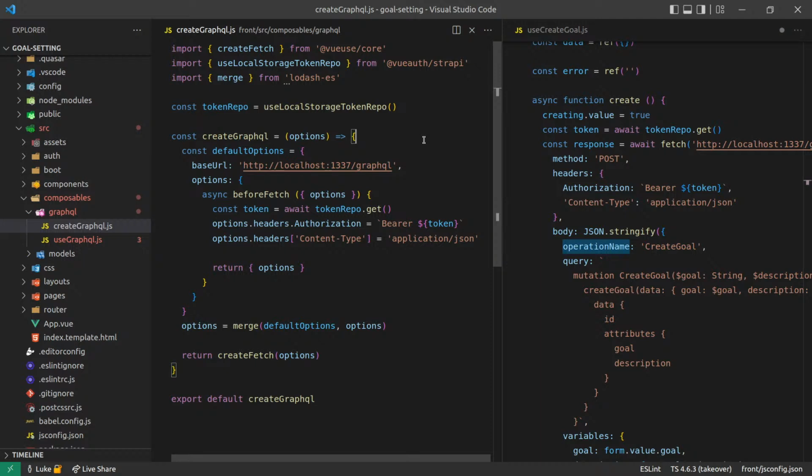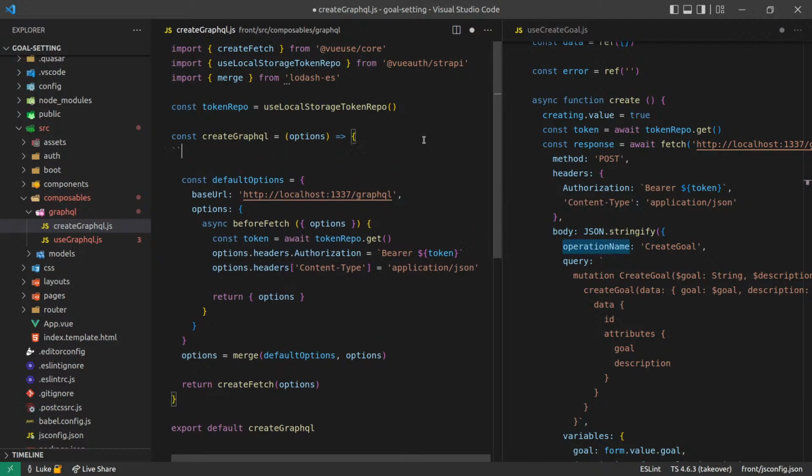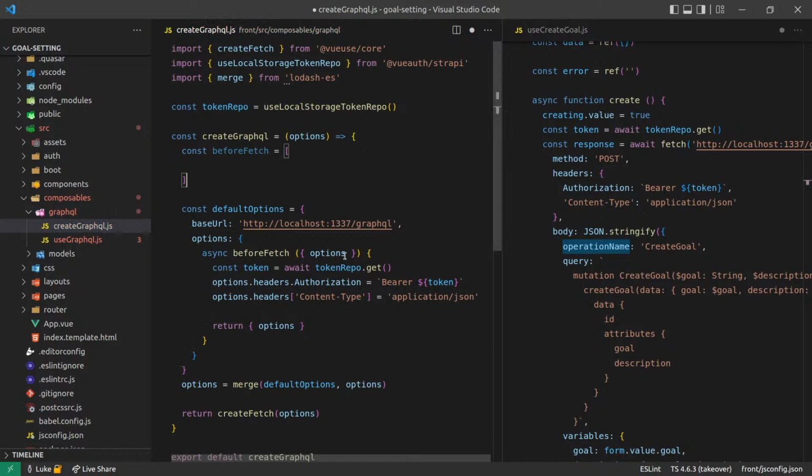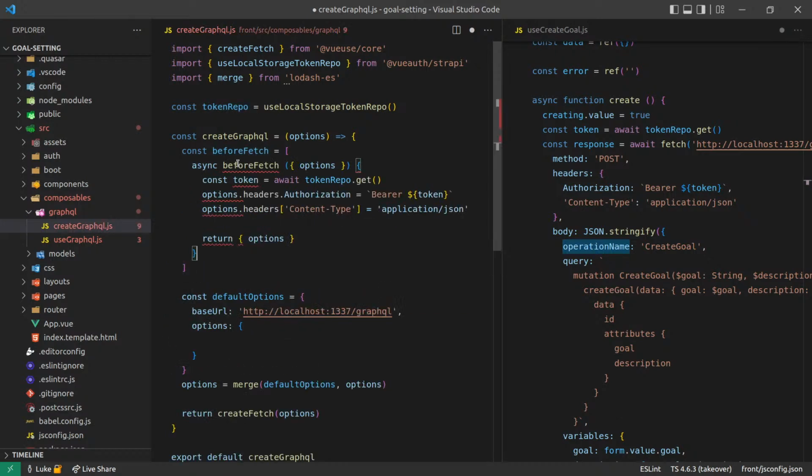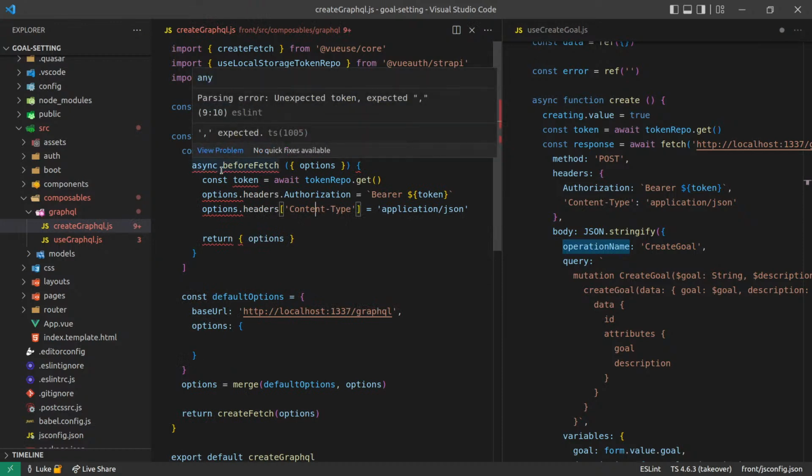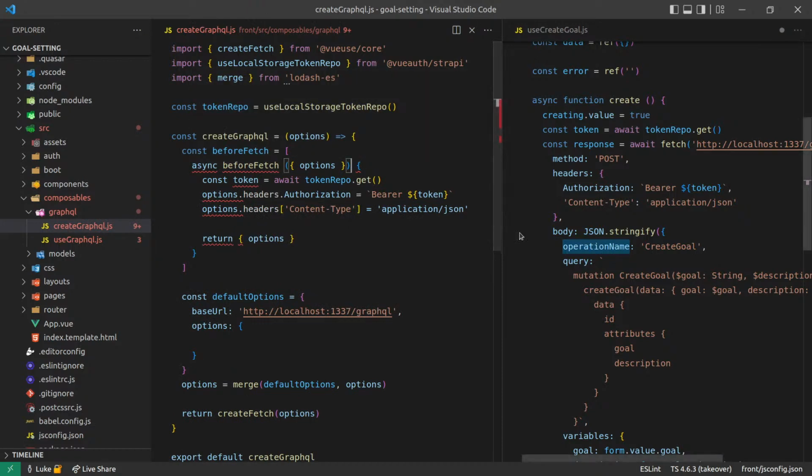What we could do is we could check if beforeFetch exists on, yeah, okay, okay, I think I got an idea of how I can do this. I can say const, let's just play around here, beforeFetch is equal to an array, and then let's put this inside of that array. This asynchronous function. What have I done wrong there?